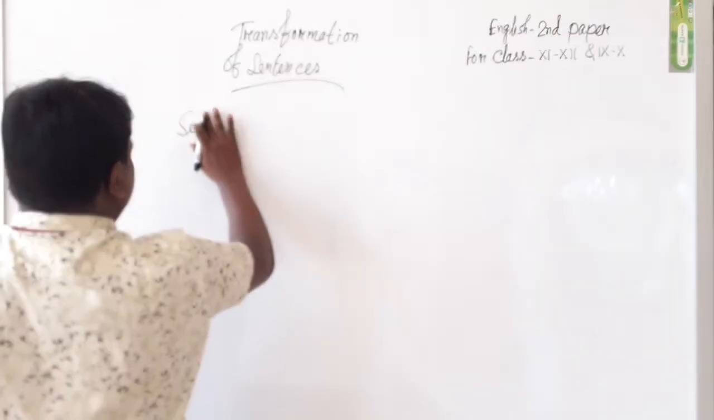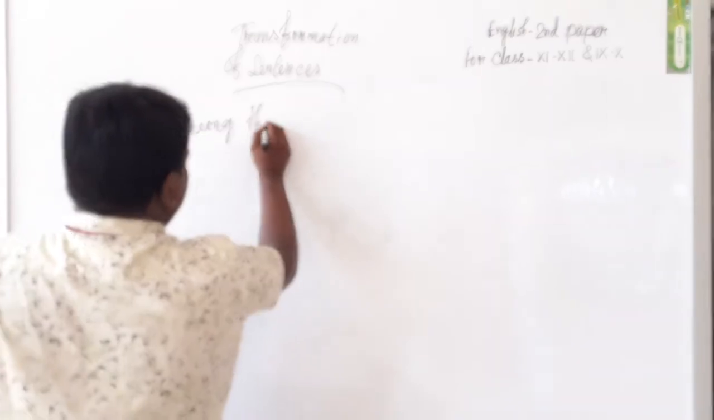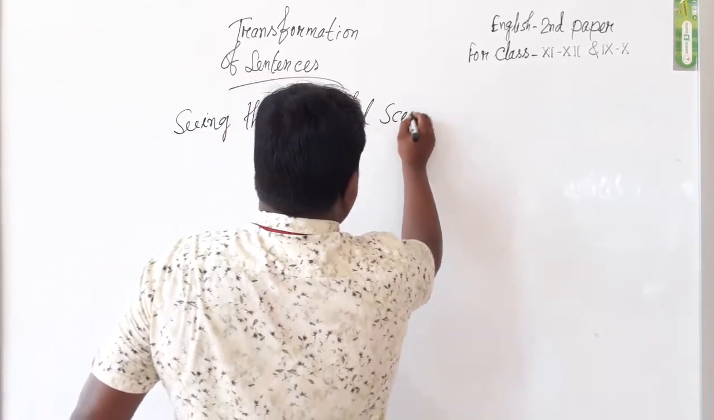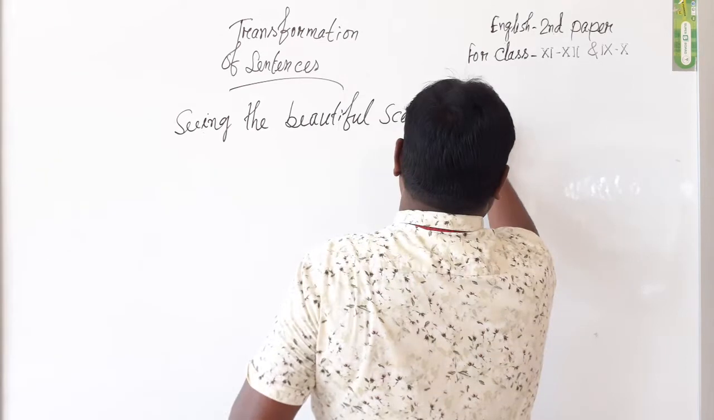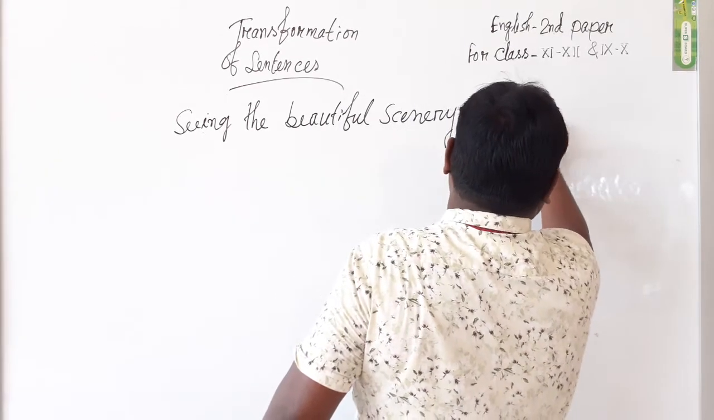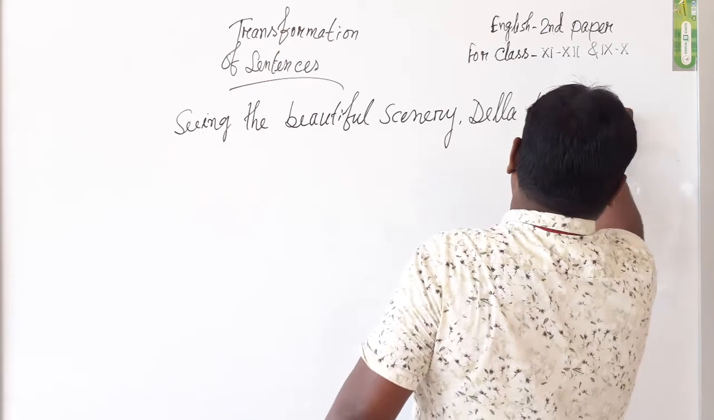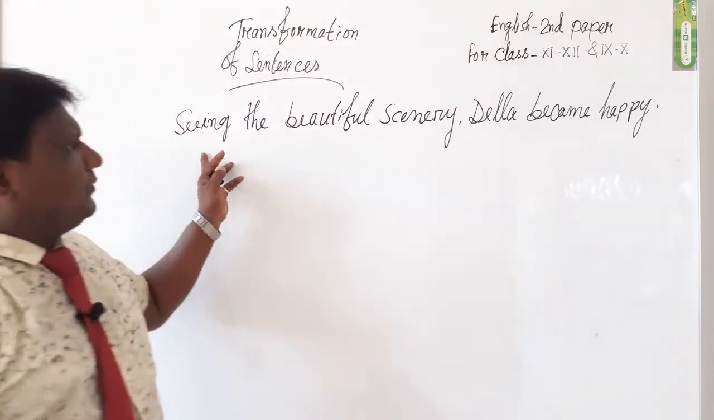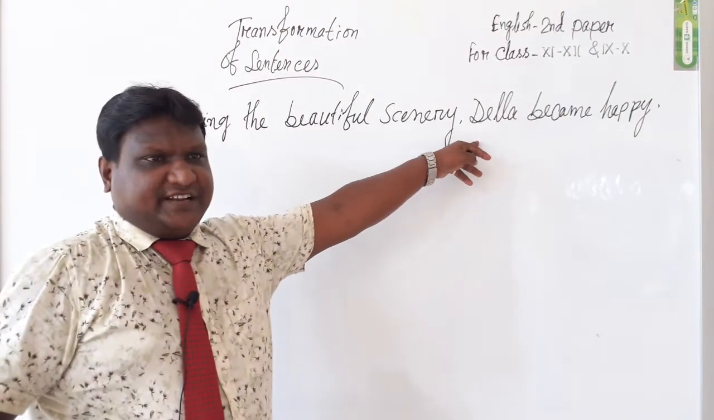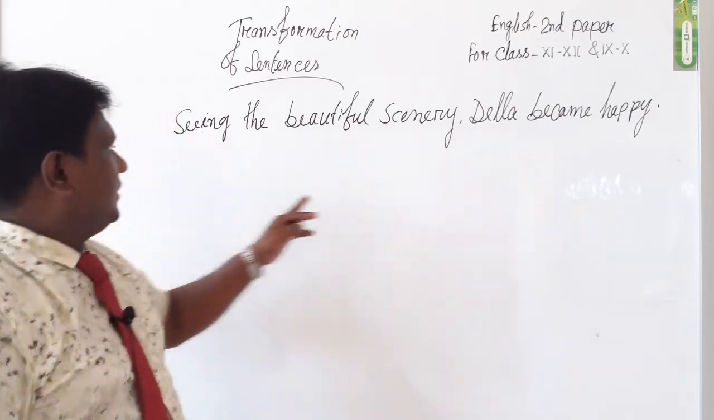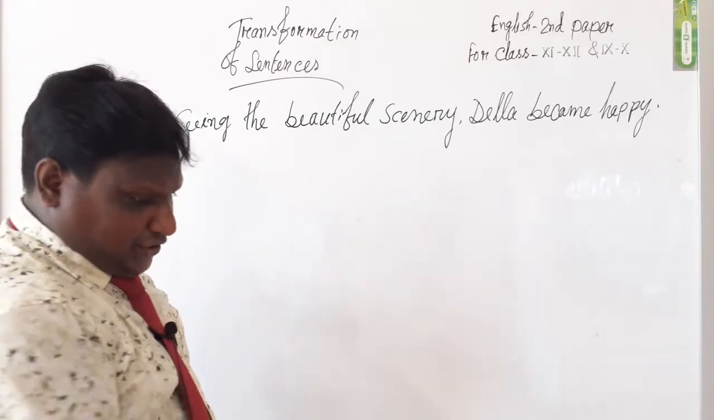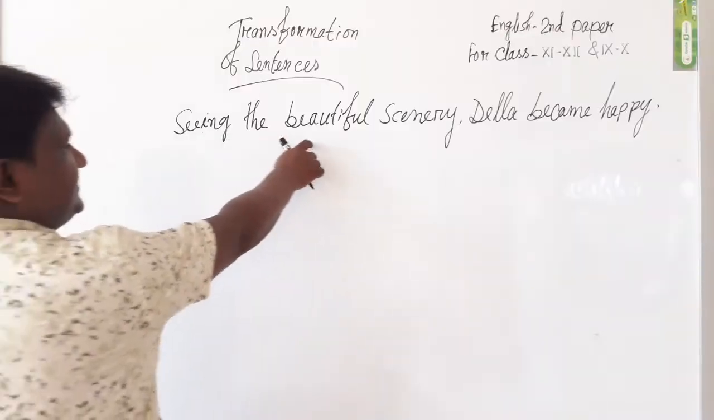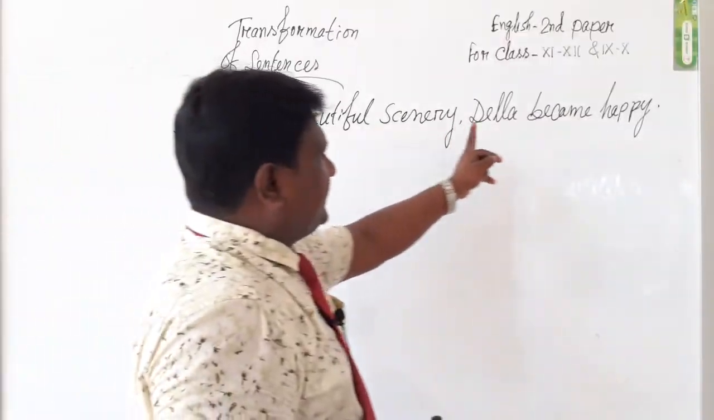Seeing the beautiful scenery, Della became happy. Who will be able to say what type of sentence it is? Will you be able? Please look at your chart and say. I think everybody will be able to say what type of sentence is given on the board. Seeing the beautiful scenery, Della became happy.